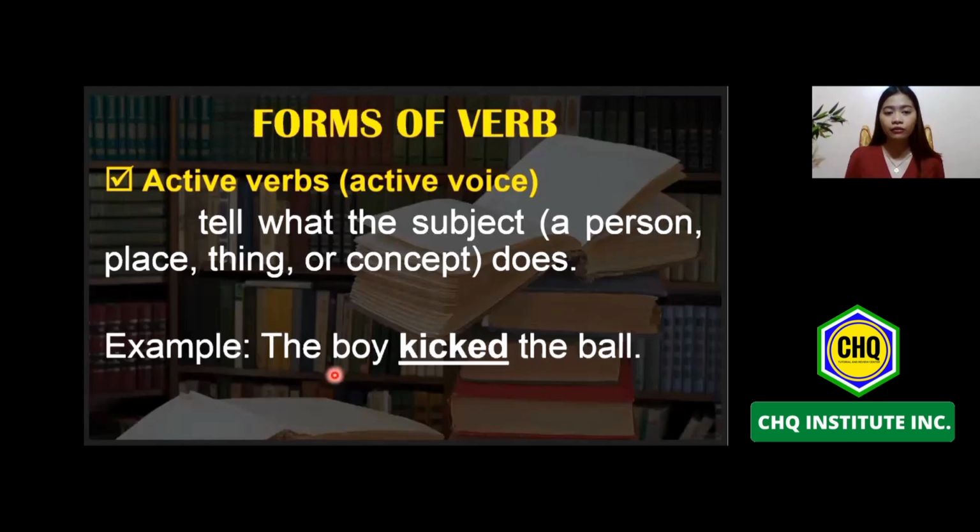Lagi pong nauuna ang subject, followed by the verb, followed by the object of the verb. And another thing to remember, kapag sinabi nating active voice, dapat po yung subject or yung taong pinag-uusapan or yung bagay na pinag-uusapan ang gumagawa ng kilos sa isang pangungusap.